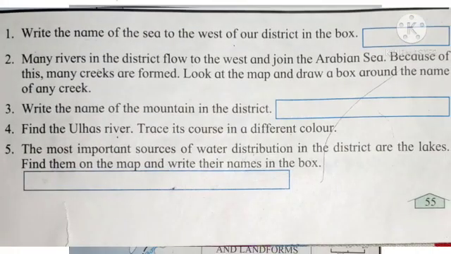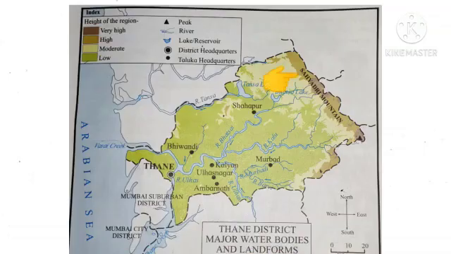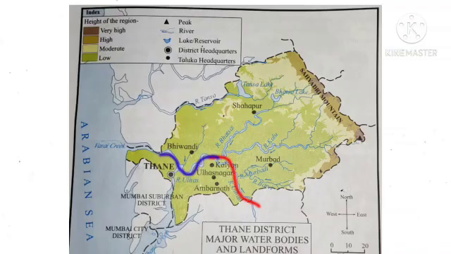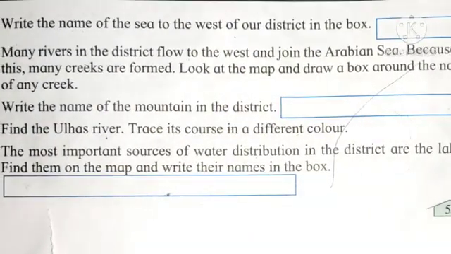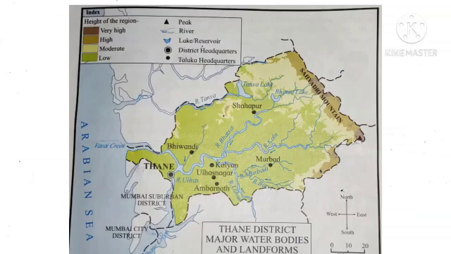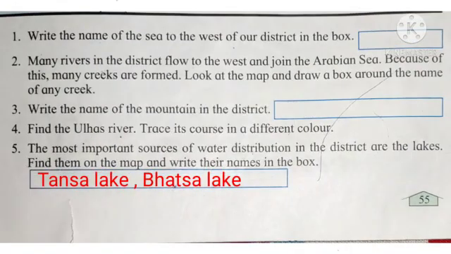Number 3. Write the name of the mountain in the district. Answer: Sahyadri Mountain. Question number 4. Find the Ullas River. Trace its course in a different color. Number 5. The most important sources of water distribution in the district are the lakes. Find them on the map and write their names in the box. Answer: Tansa Lake, Bhatsa Lake.